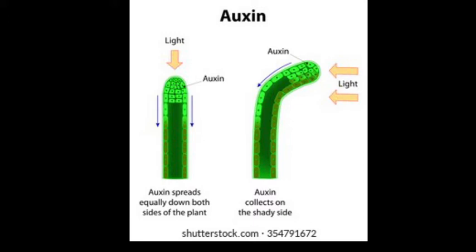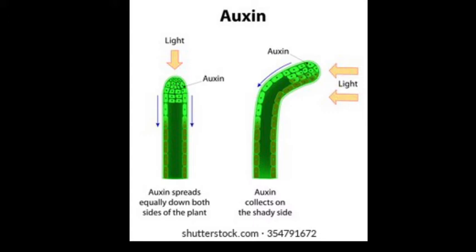So if we talk about control and coordination in plants, we have to know about plant hormones. And one thing to remember is that plant hormones are also called phytohormones. In this lecture we talk about some plant hormones which are responsible for movement, for control and coordination in plants.